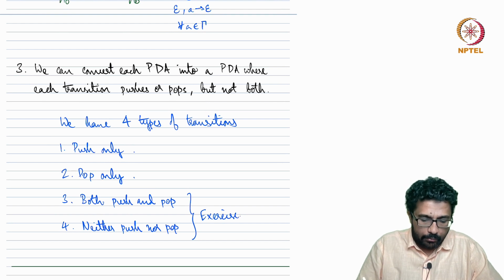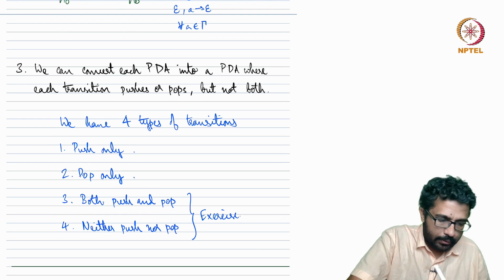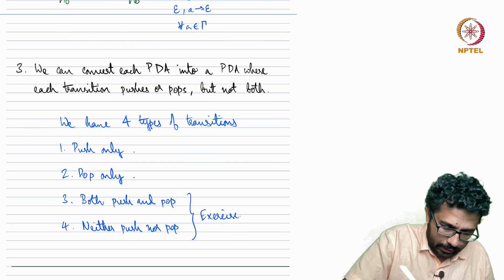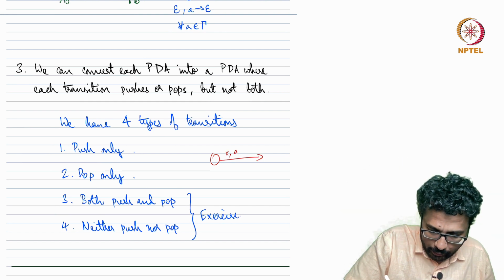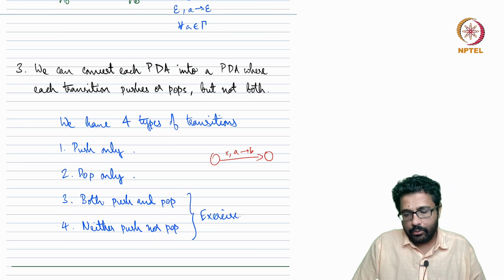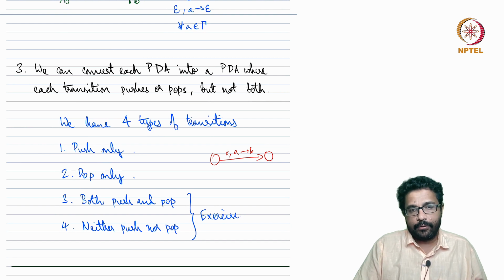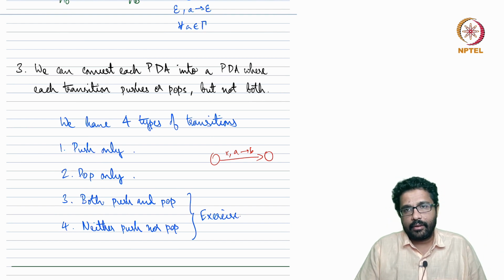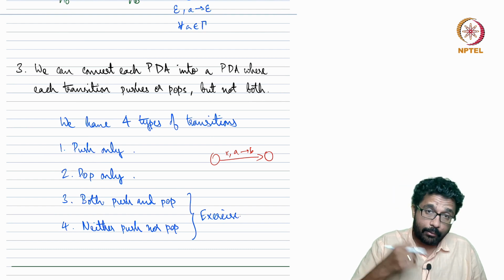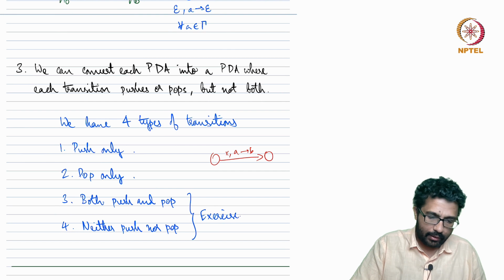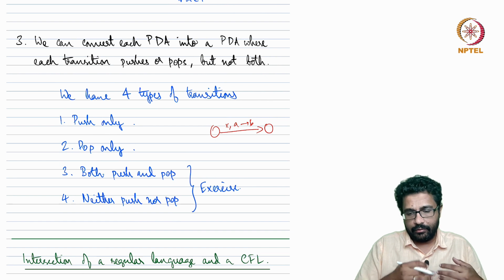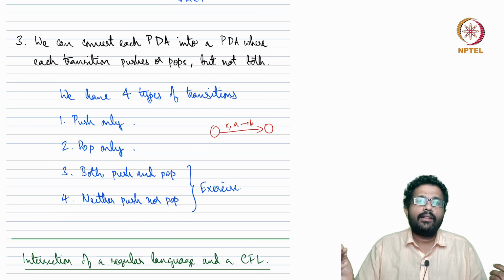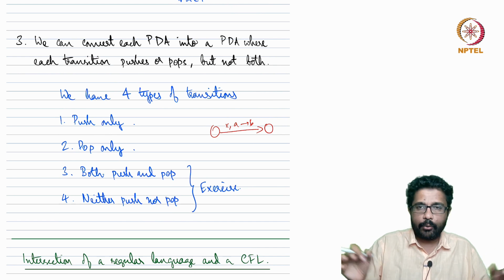If it is type 3, if a transition has both push and pop, something like some symbol X, where A goes to B, then we can split this into 2 steps by introducing a new state in between: first popping A and then pushing B. So when there is both push and pop, we can introduce a new state and ensure that the push and pop are separated.